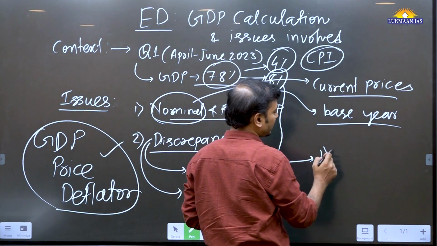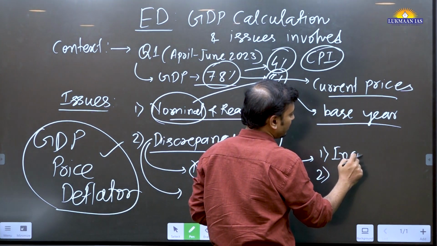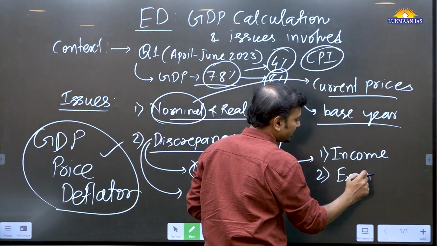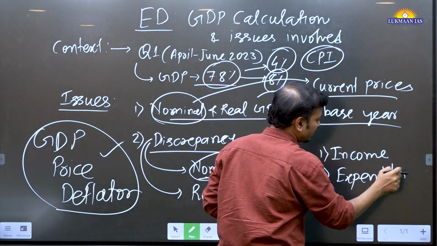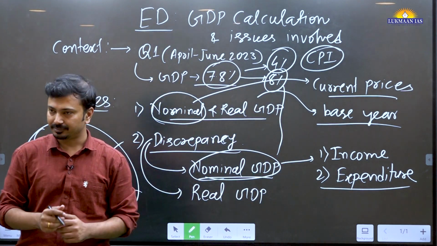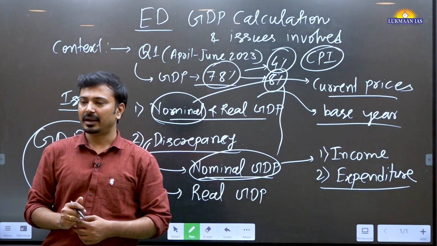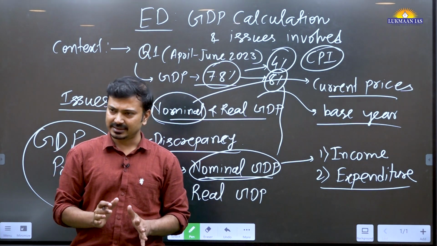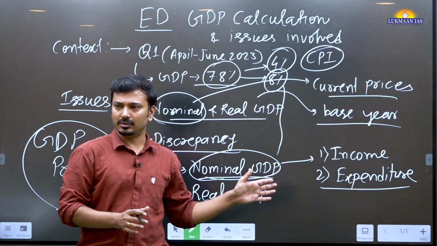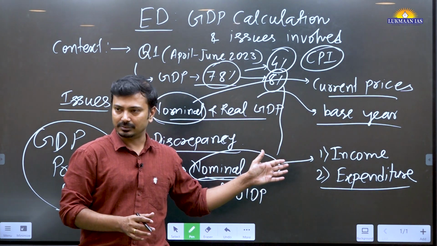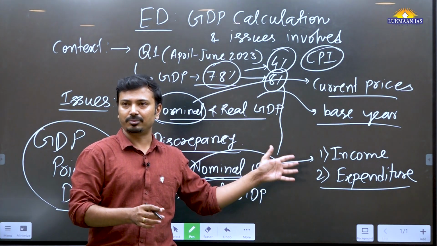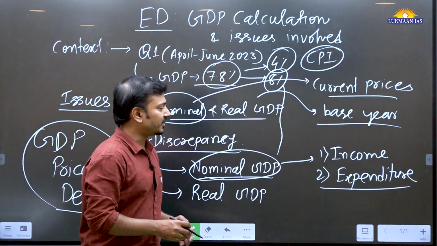कौन से method use करता है government? Government uses two methods: income and expenditure method. Okay, income and expenditure method. This year's mains examination question, no? Related to methodology, GDP calculation, economy. इसी साल था ना? What are the problems, issues with this methodology?